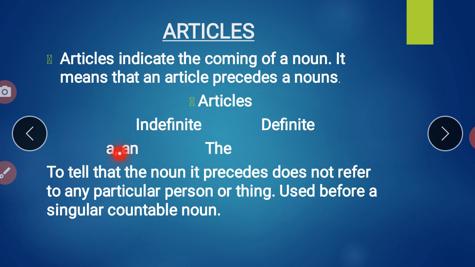Indefinite articles are a and an, and the definite article is the. Clear? Indefinite articles are a and an, and the definite article is the. That means for the definite we have the, and for the indefinite we have a and an. This theory we already learned in our primary classes, that a and an, where we have to use an. An is basically used before vowels: A, E, I, O, U.